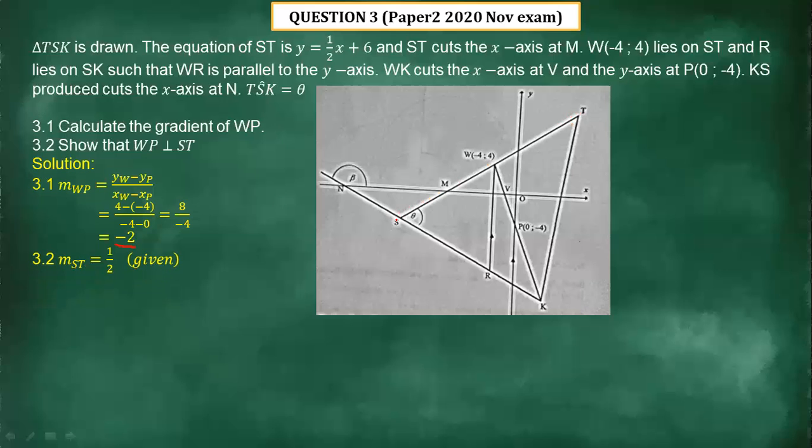But where do we get the gradient, since we don't have two points to calculate it? Remember, from the scenario we're given the equation of ST, and from that equation we can take out the gradient, which is 1 over 2. Therefore, the gradient of WP multiplied by the gradient of ST is -2 multiplied by 1 over 2. When we multiply them together, they give us -1. Therefore, ST is perpendicular to WP.